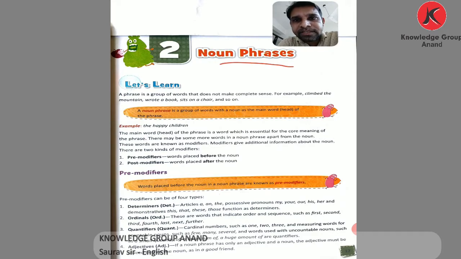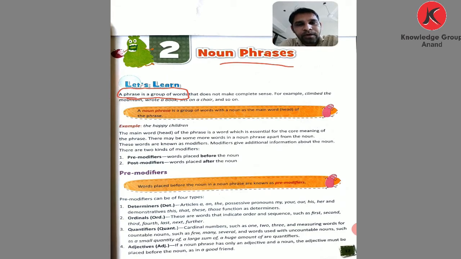What is a phrase? A phrase is a group of words that does not make complete sense. For example, here given: climb the mountain, wrote a letter, sits on a chair, and so on, without the full structure of a sentence: subject, verb, object.